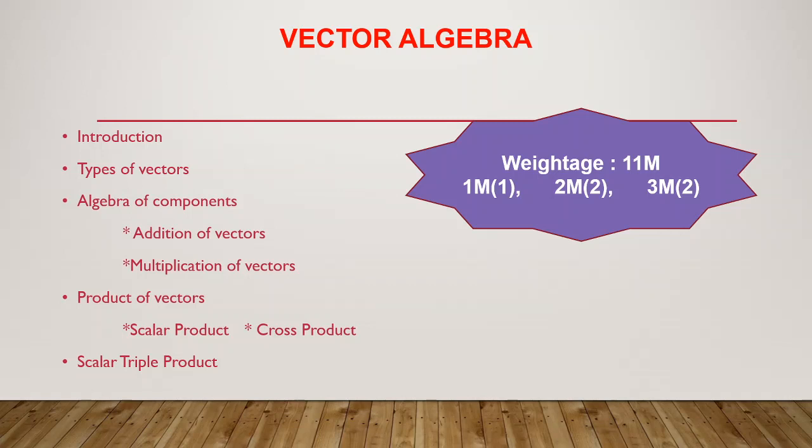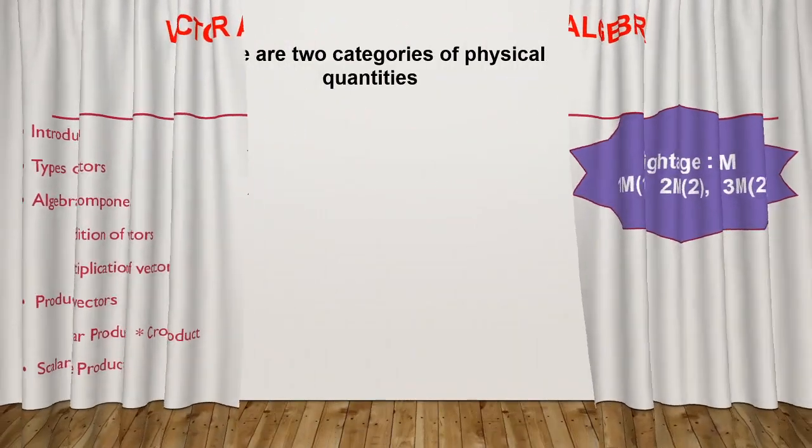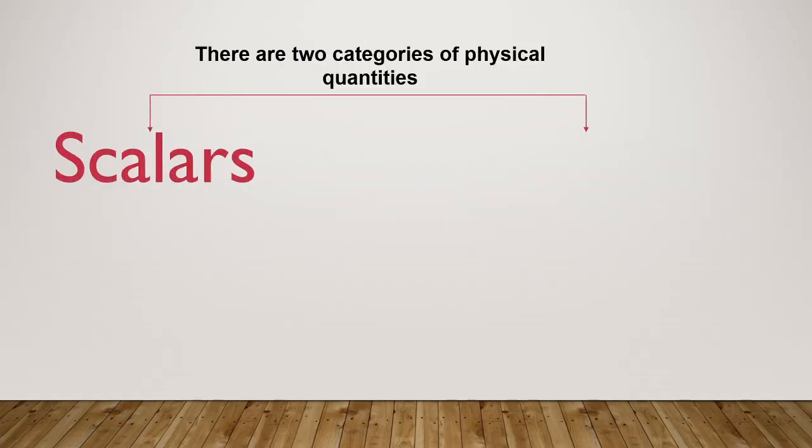Dear students, let's move further. As you have studied in the first PUC physics subject, there are totally two categories of physical quantities. One is scalar quantity and the other is, no doubt, vector quantity.